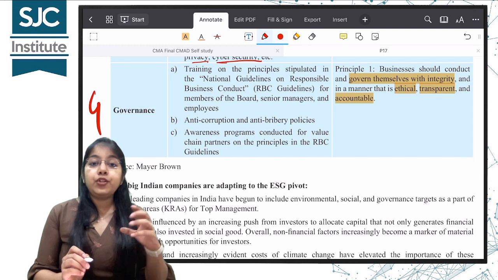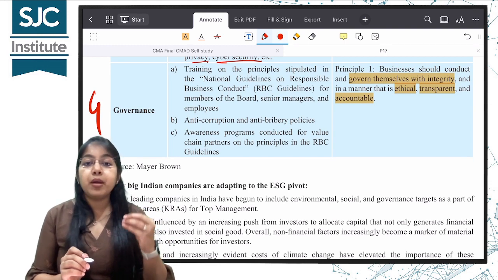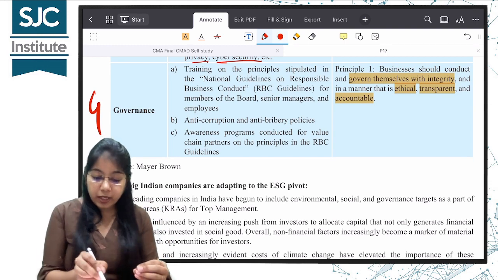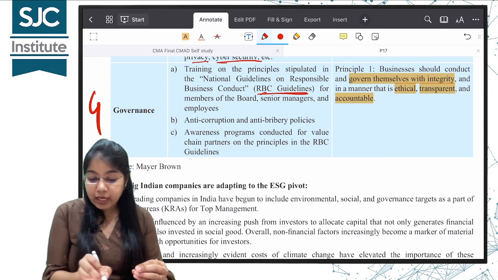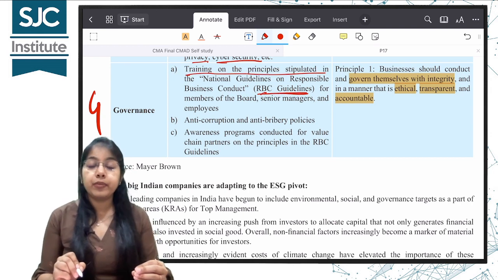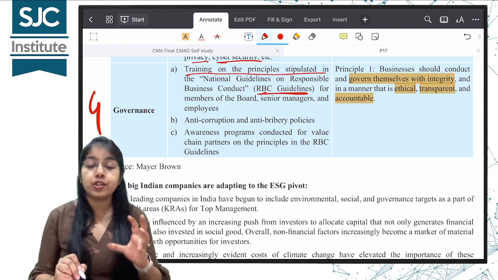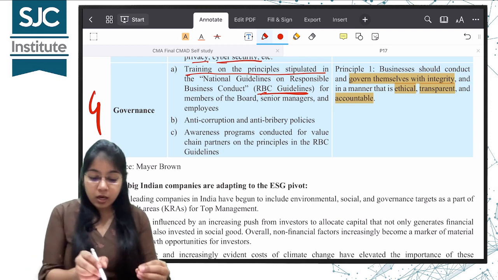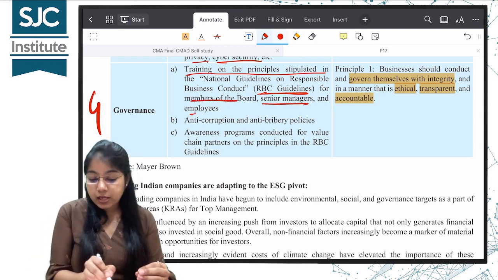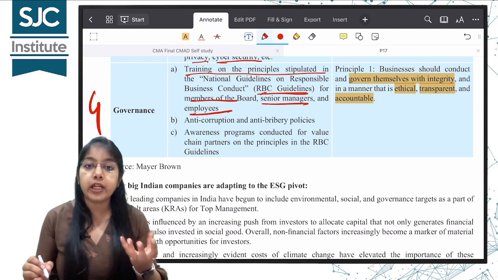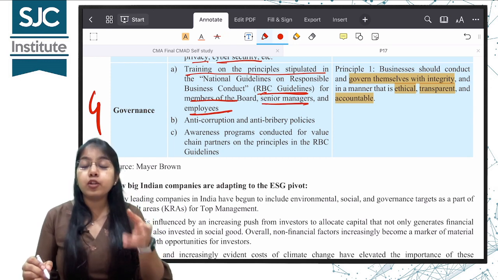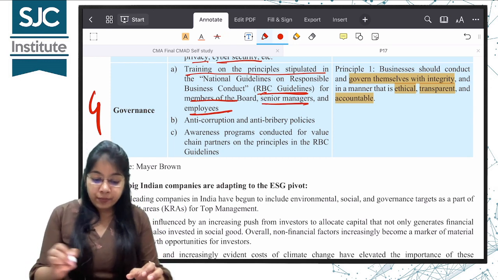How is the company training its top management and the members of the board with respect to these RBC guidelines? What training is being given and how? Is proper training being given or not? Because if they are not trained, if the top management, senior managers are not trained, the employees are not trained, how will they work towards this reporting, right?